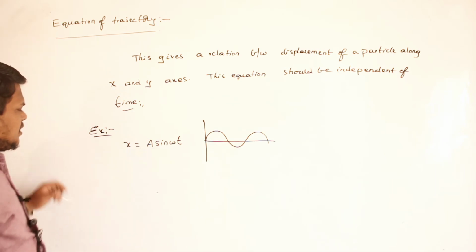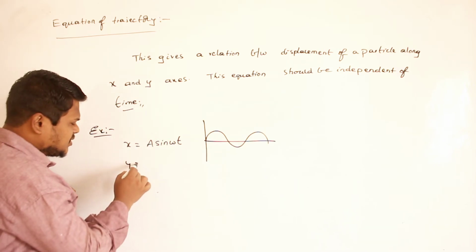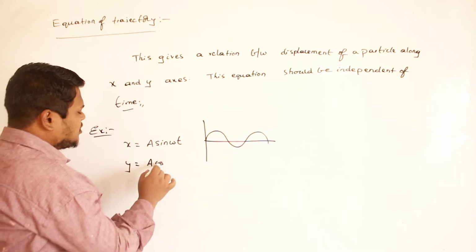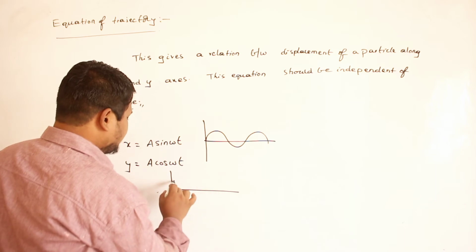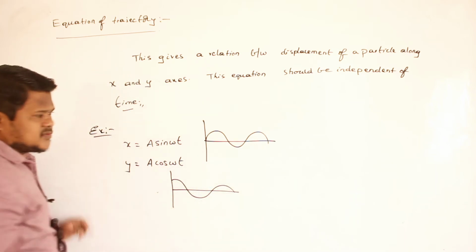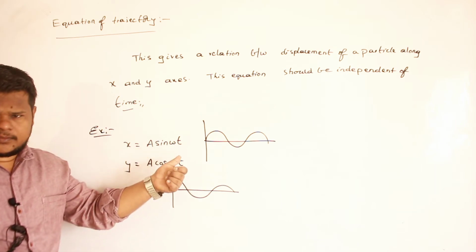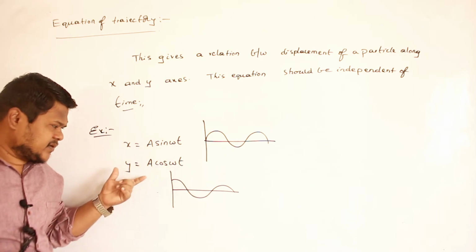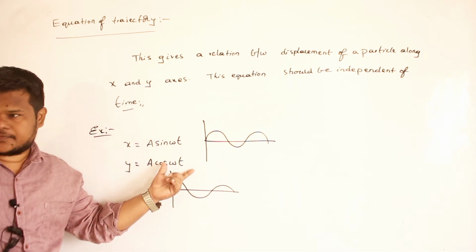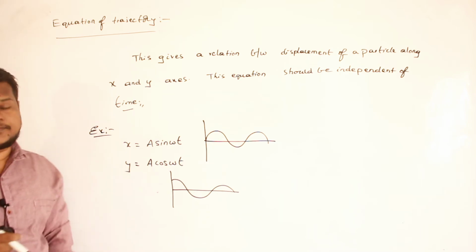Clear? Same particle, it is traveling along y-axis according to which relation? According to a cos omega t relation. And this will be the function of a cos omega t. So same particle is traveling along x-axis according to this relation, and along y-axis according to this relation. Then how can you write the equation of trajectory of this particle?